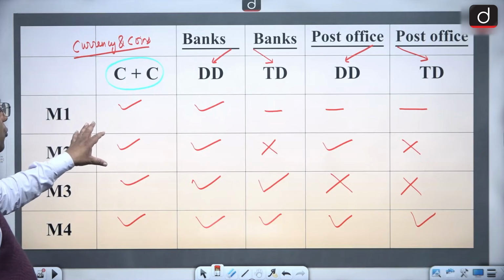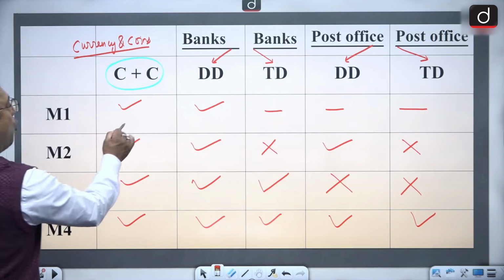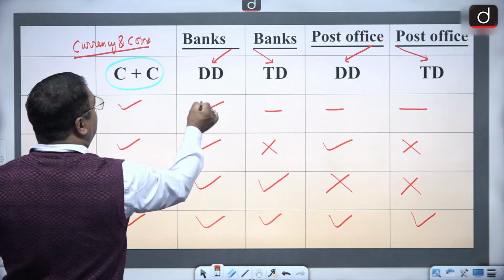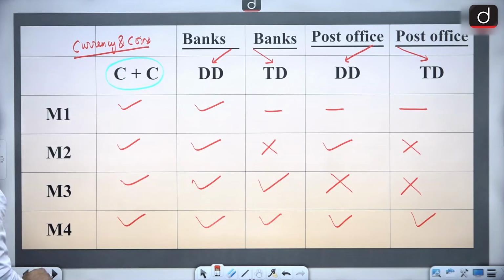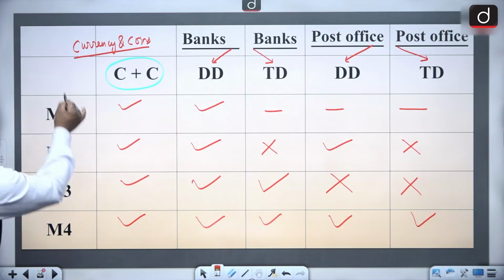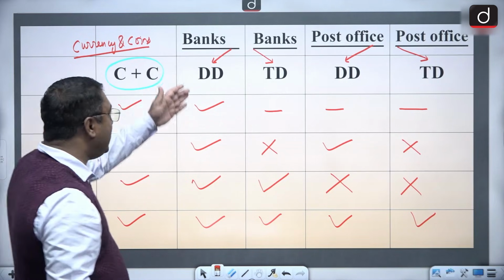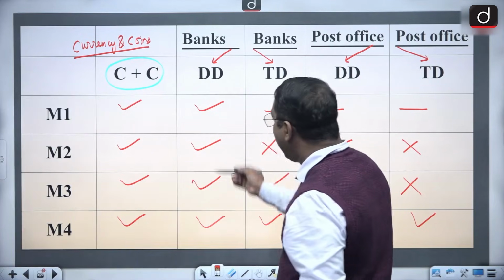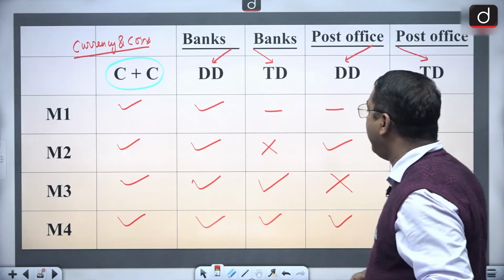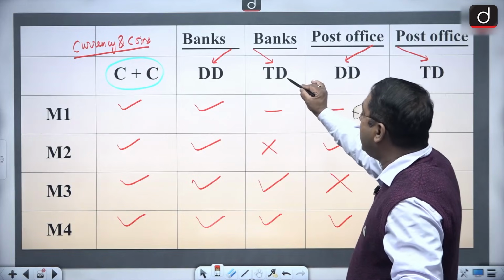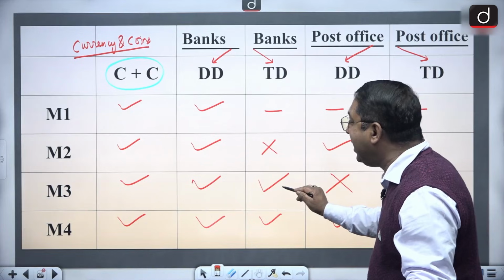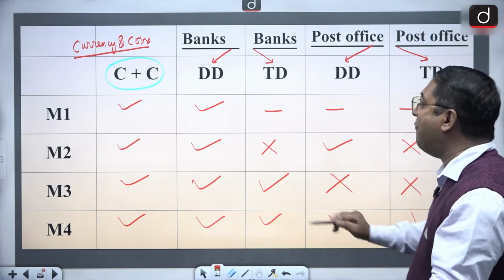So overall, what you can see is that M1 only includes the demand deposits with banks plus CC. So CC is there in all the four measurements, that is M1, M2, M3 and M4. And when it comes to the demand deposits with the commercial bank, it is also there in all the four measurements. But when it comes to the time deposits, it's only there in M3 and M4.